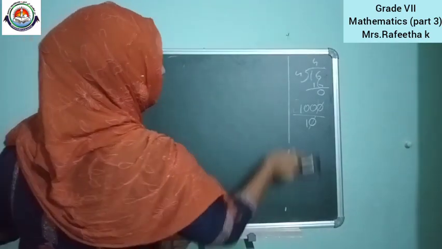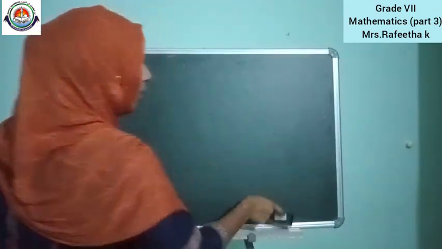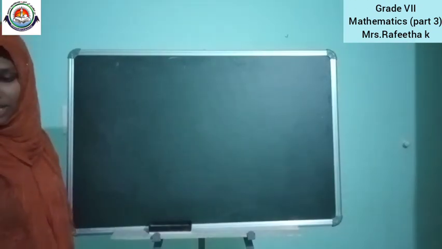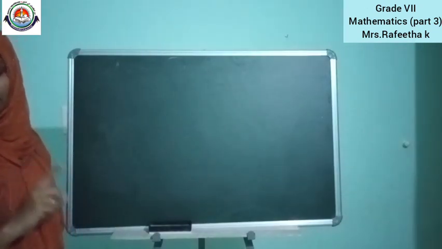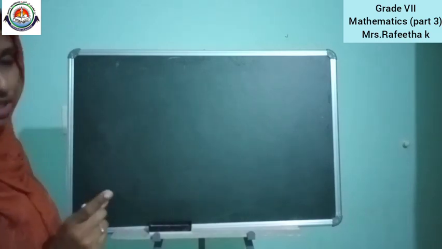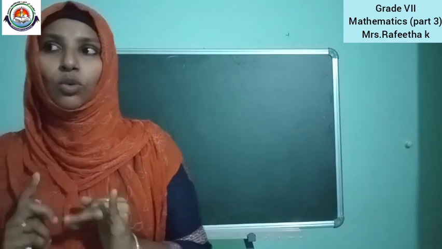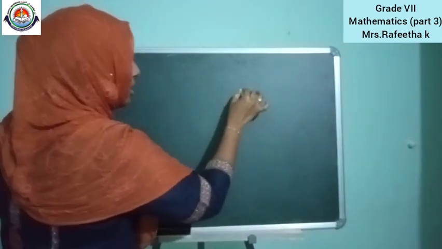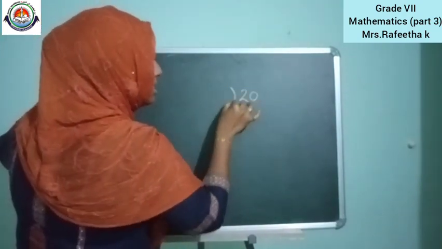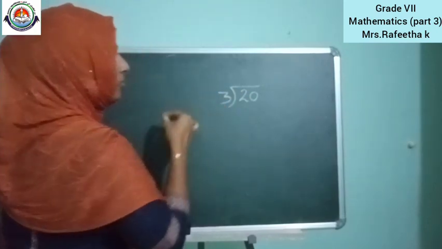Okay, next question, exercise 1.2, second question. Do the following division sums and check your answer by multiplying the divisor and the quotient. Before that, you want to get a clear-cut idea about what is quotient, divisor and remainder. Do you know that? We can check that. Suppose 20 is divided by 3.